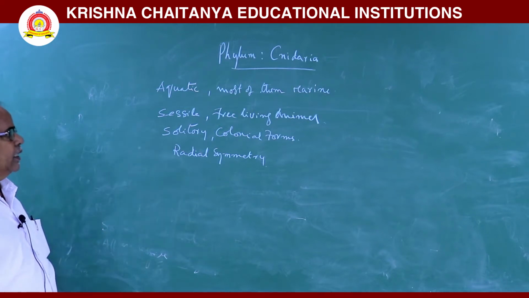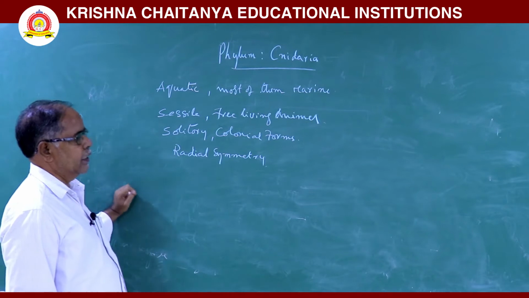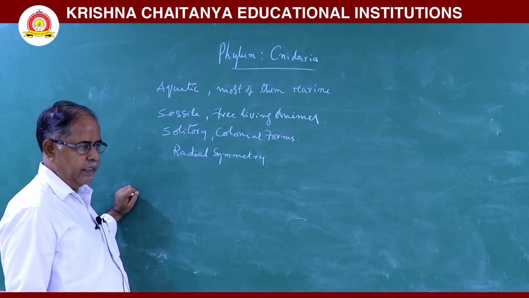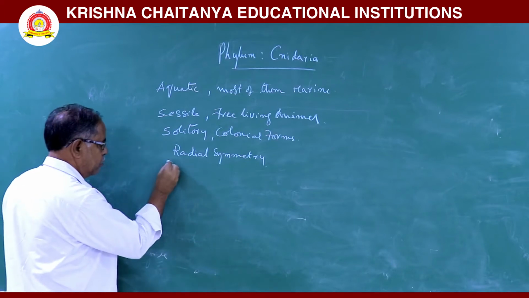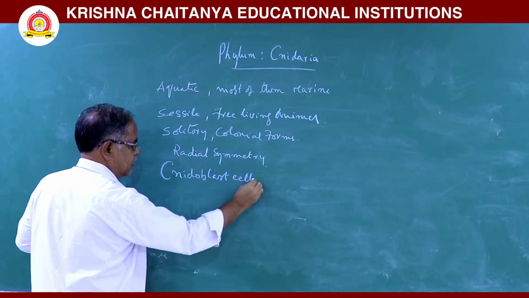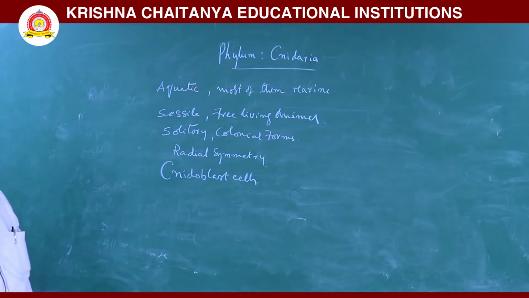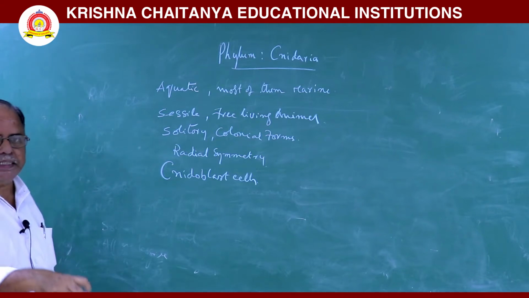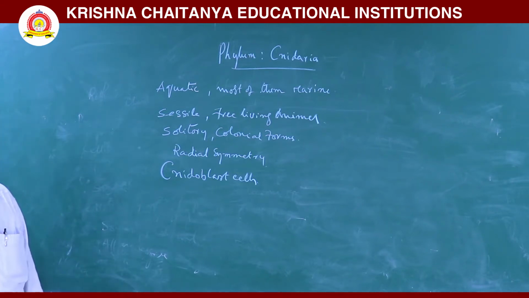Next, the present name Cnidaria is coined by the presence of cnidoblast cells. In these animals, cnidoblast cells are present. They are stinging cells. They are used for anchorage, defense, and also in feeding. So the name Cnidaria is coined for this phylum.